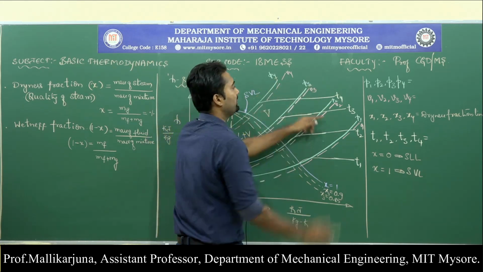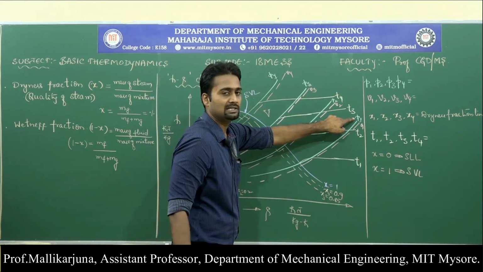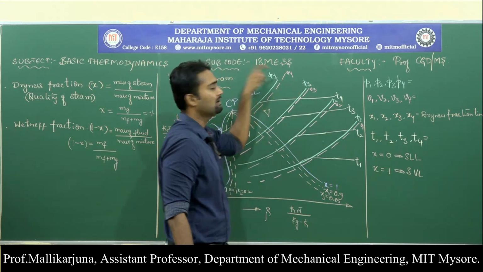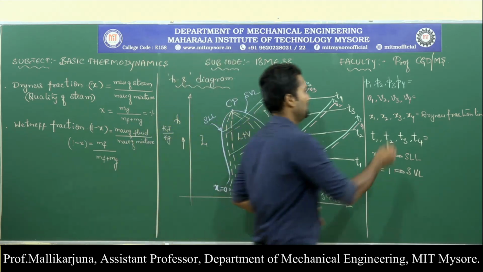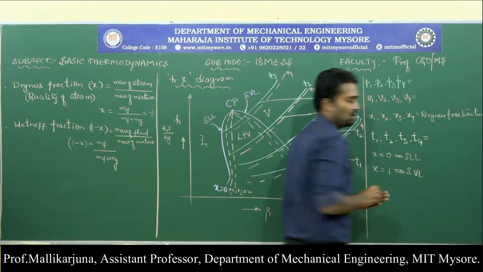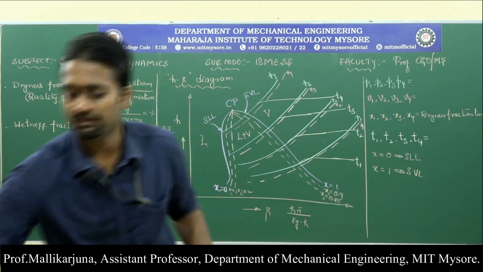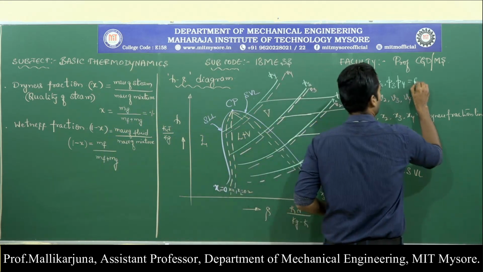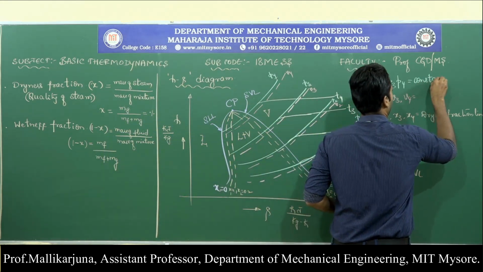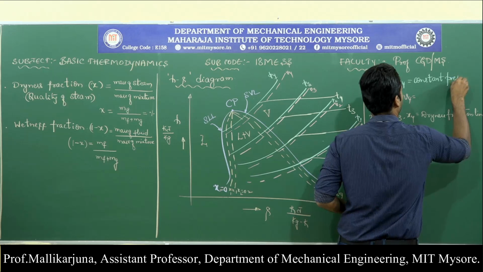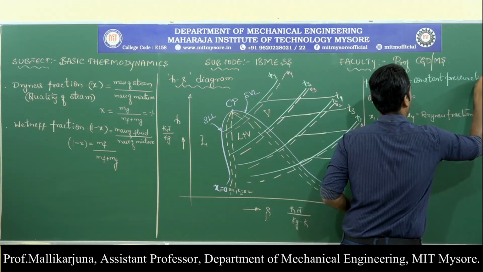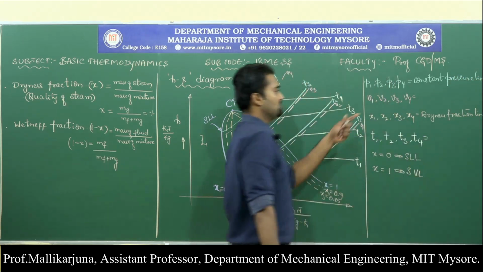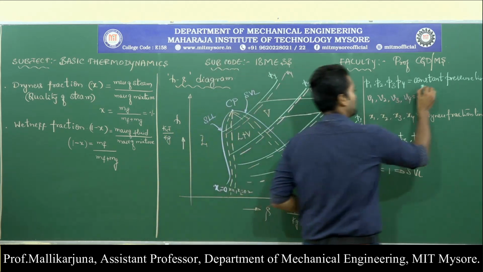All these P1, P2, P3, P4, which I have written with the green color, are constant pressure lines. Let me write with the same color. P1, P2, P3, P4 are constant pressure lines. Constant pressure lines are also termed as isobars.